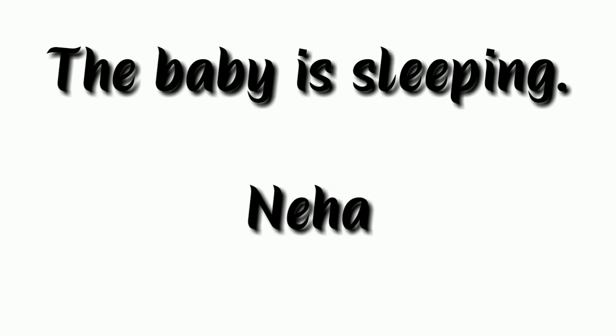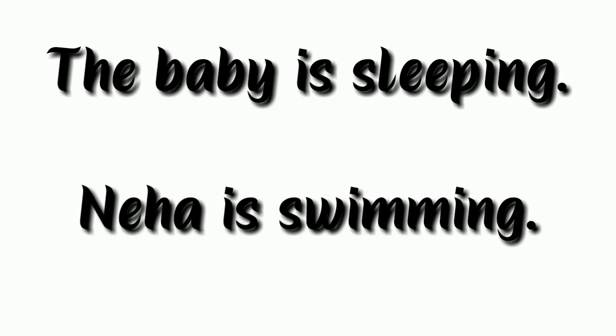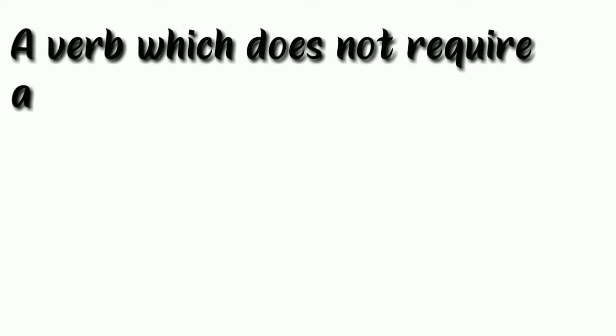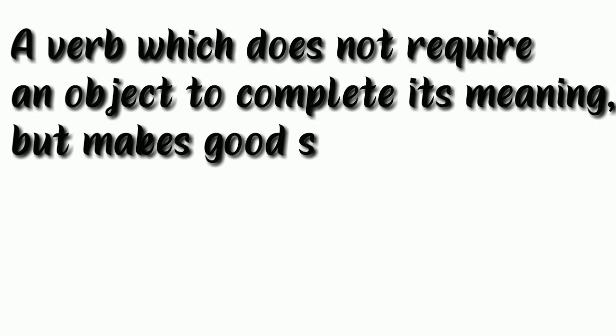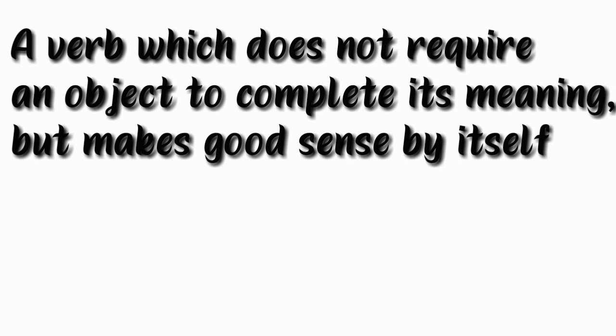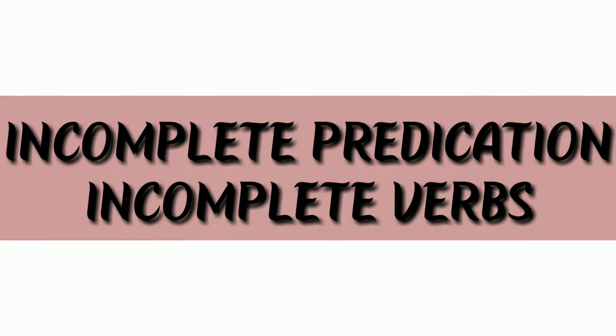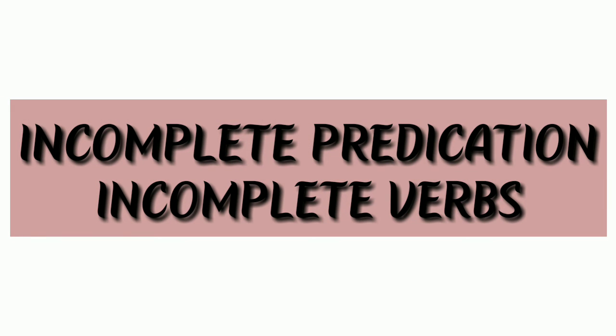Now see these sentences. The baby is sleeping and Neha is swimming. In these sentences, the verbs is sleeping and is swimming do not take an object to make complete sense. So, a verb which does not require an object to complete its meaning but makes good sense by itself is called an intransitive verb. Now let us see the incomplete predication or incomplete verbs.